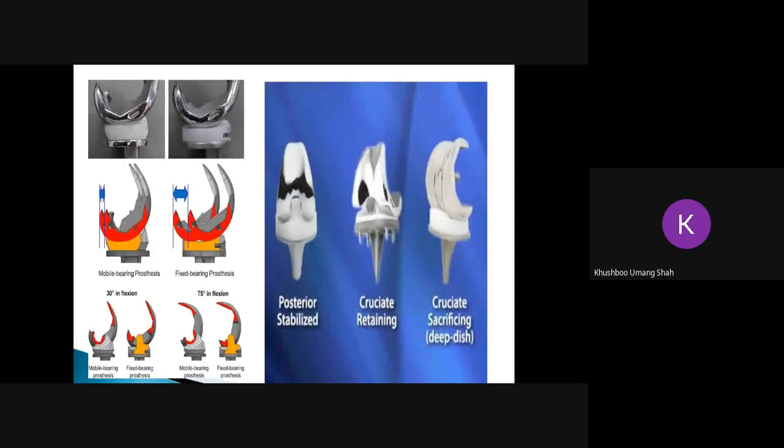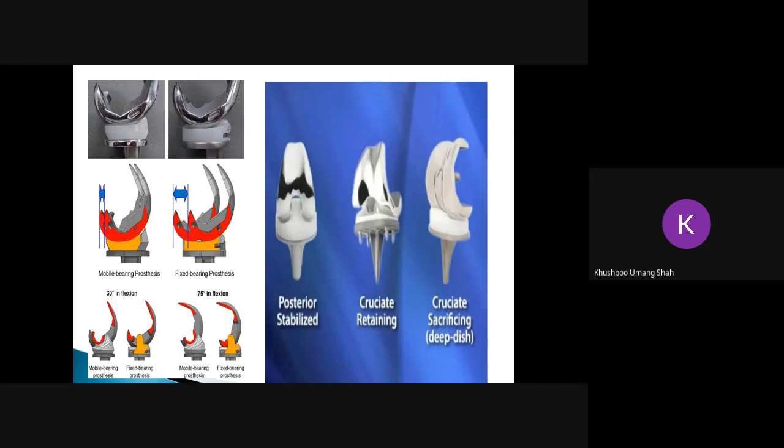You can see in this picture, the first is the mobile weight bearing image and second is a fixed weight bearing. Mobile weight bearing implants are those implants that are used in younger individuals. Why? Because between the femoral plate, the steel part, and the tibial plate, a spacer is kept between the femoral condyle and the tibial condyle. So that will help in some degree of sliding and rotation. So there are less chances of wear and tear.